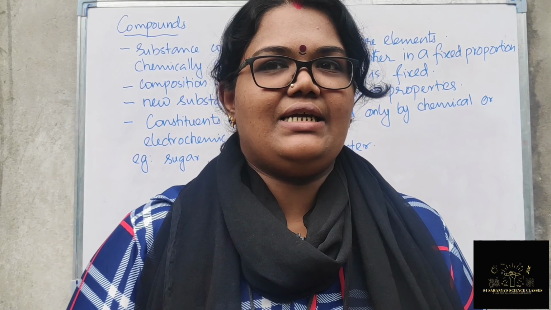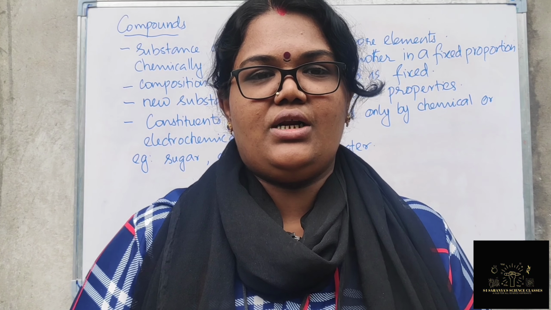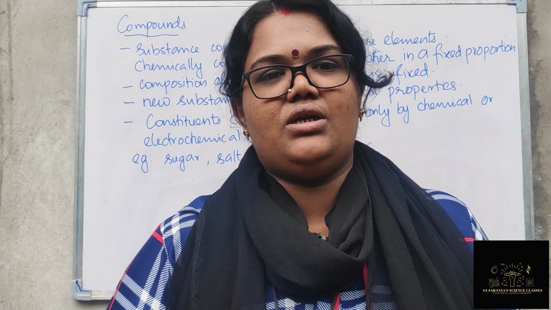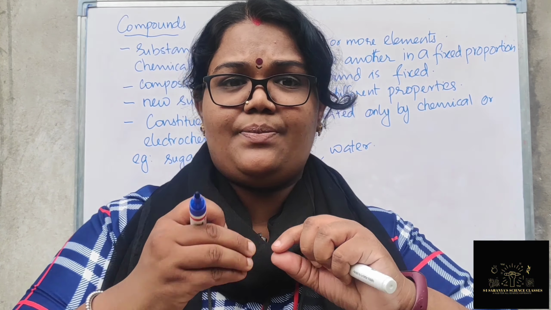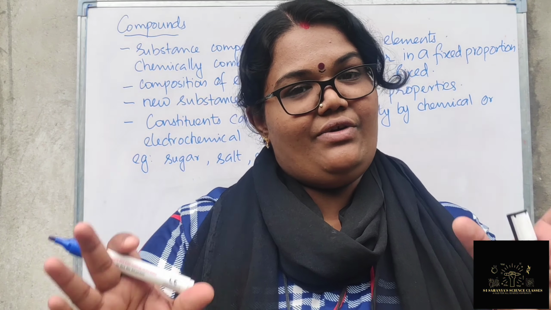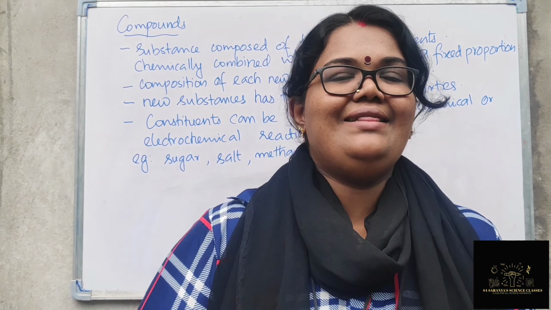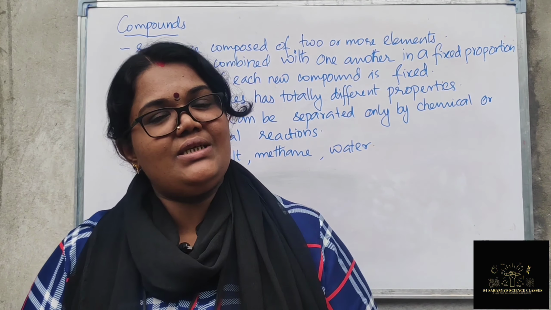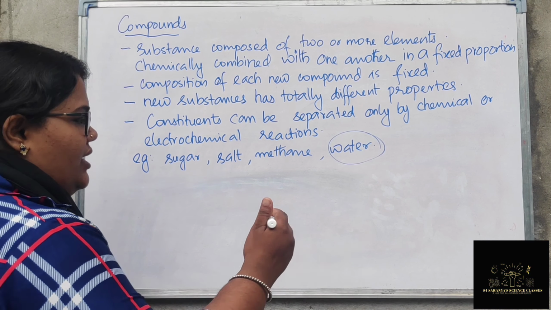There are so many compounds we use in day to day life. Water is a compound, made of oxygen and hydrogen. Sugar is made of carbon, hydrogen and oxygen. Salt is made of sodium and chlorine. Sodium, chlorine, oxygen, hydrogen are all elements, pure substances. When they combine in a fixed proportion, not randomly, in a special ratio, they form a new substance known as a compound.